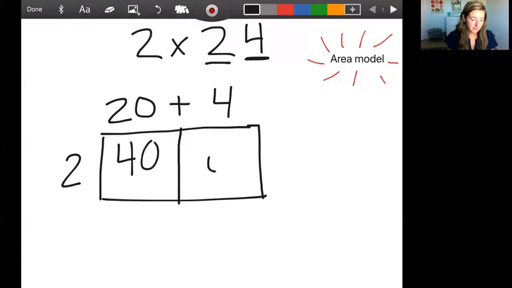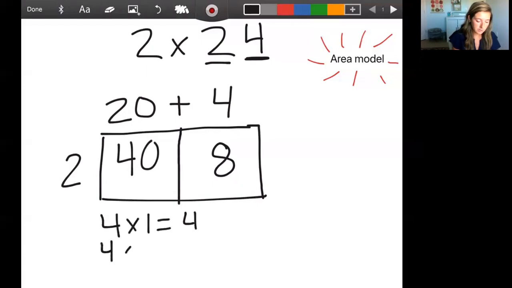Next, I want you to put your finger in this box and drag up. You see you're multiplying 4, drag to the side, 4 times 2, so that's a little easier, right? 4 times 2 is 8. Now, if it helps, underneath here you could write out your multiplication facts. This was easy numbers, right? But say it was 8s or 9s or 7s or 6s or even 4s or any multiplication fact you struggle with, it might be helpful to write the facts down here. You could do 4 times 1 equals 4, 4 times 2 equals 8, because you see here you're multiplying the same number.